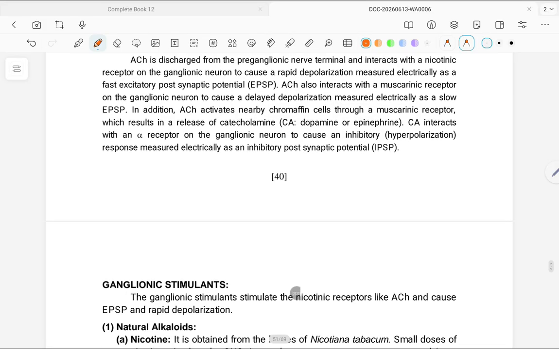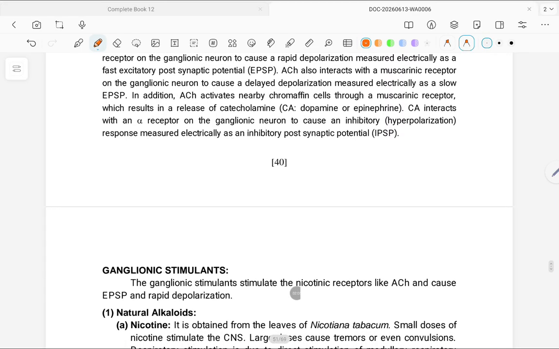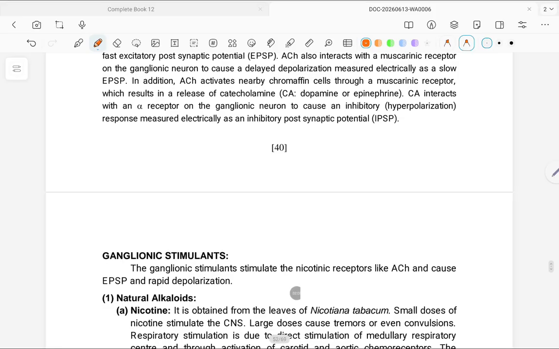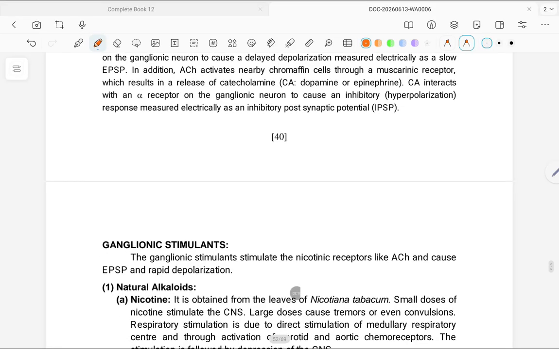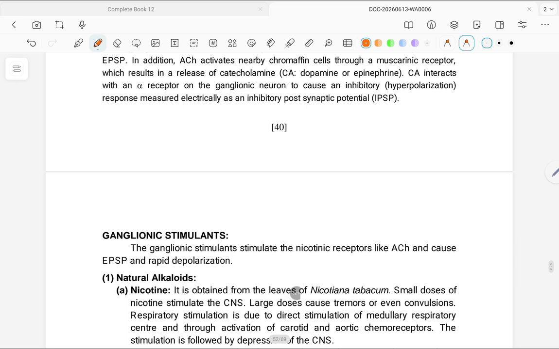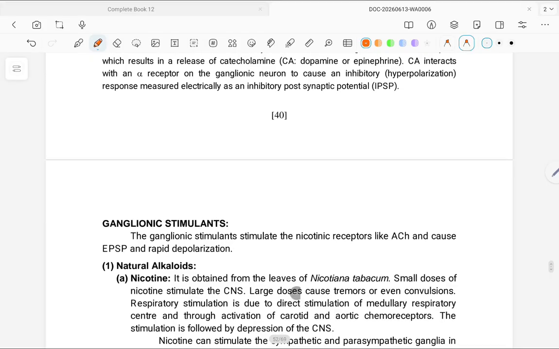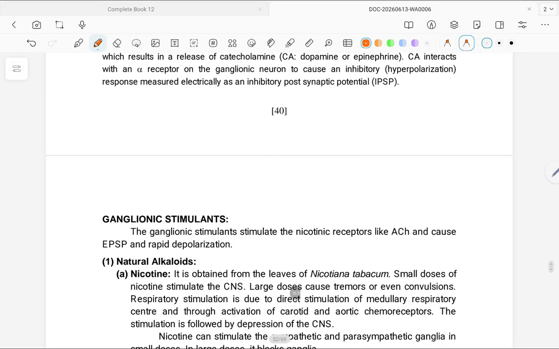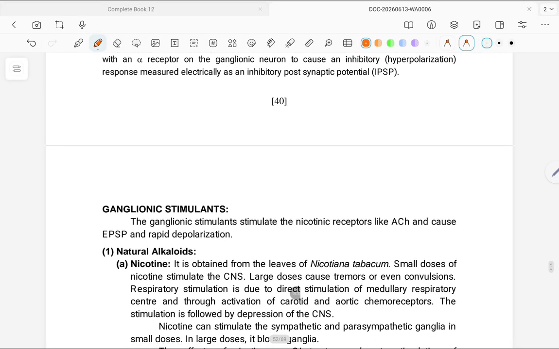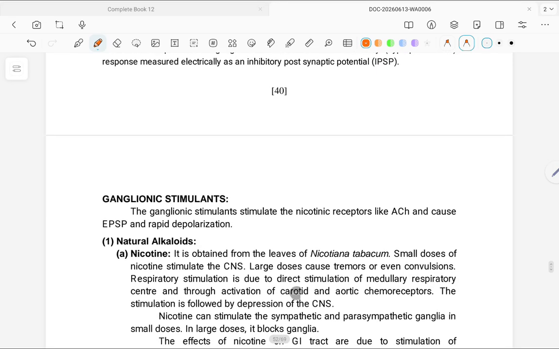In addition, ACh activates nearby chromaffin cells through a muscarinic receptor, which results in a release of catecholamines, dopamine or epinephrine. Catecholamines interact with an alpha receptor on the ganglionic neuron to cause an inhibitory hyperpolarization response, measured electrically as an inhibitory postsynaptic potential (IPSP).